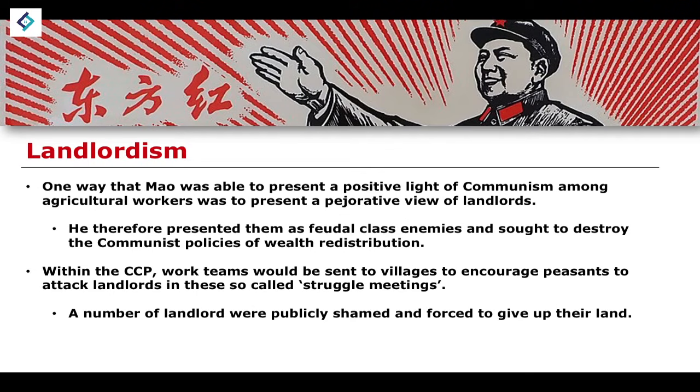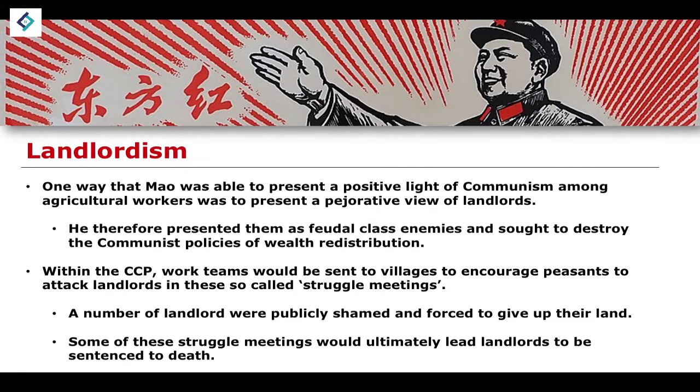And essentially, a number of these landlords would be publicly shamed, and they would be forced to give up their land and to distribute the land back to those who worked it. And even in some of these struggle meetings, we would eventually see a number of landlords be sentenced to death, and we'll get onto that in a little minute.